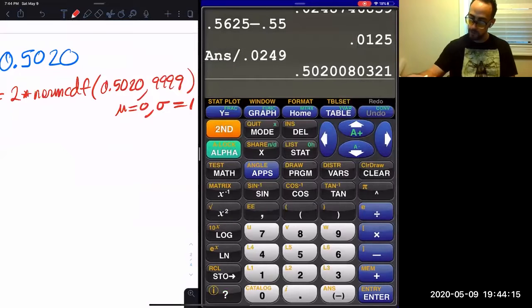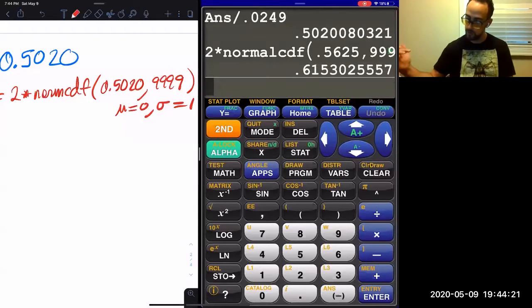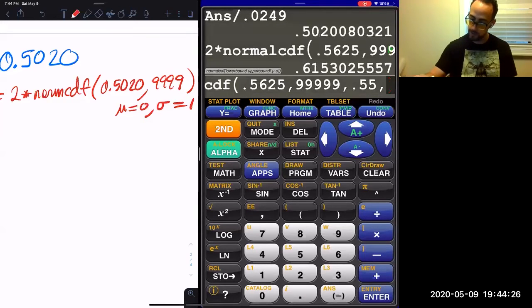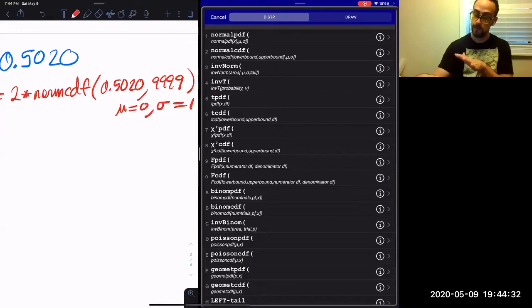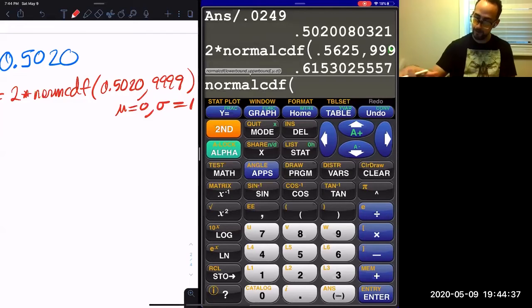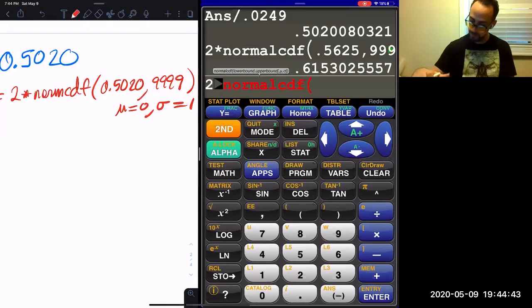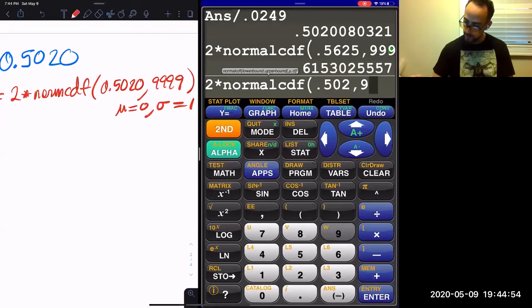First of all, what was the answer? Where was the p-value? It's right there, 0.61. Let me bring it closer. Boom, 0.61. Now watch this. Second distribution, norm CDF. You can get it 2 times. 2 times norm CDF. Second left brings it to the front, and second right brings it to the right. See how I can do that? All right, now watch this. 0.502, comma, bang.